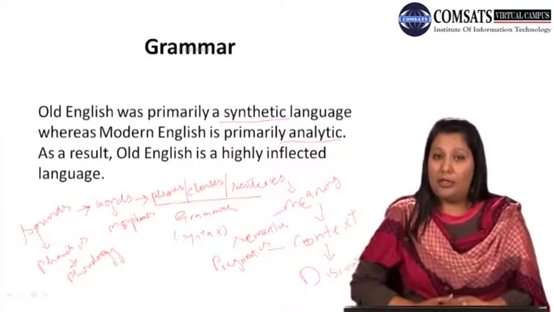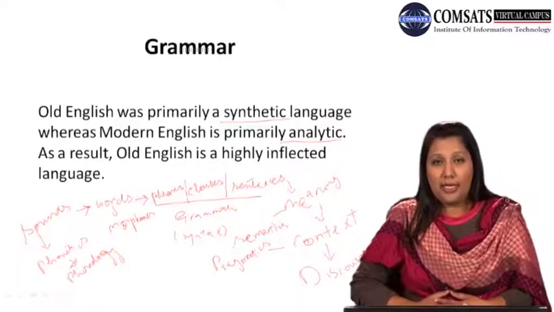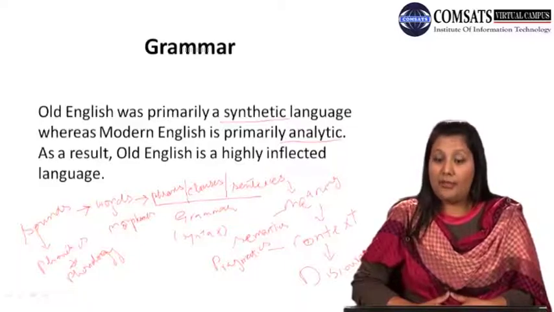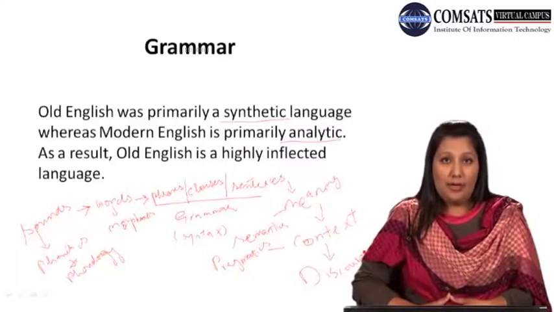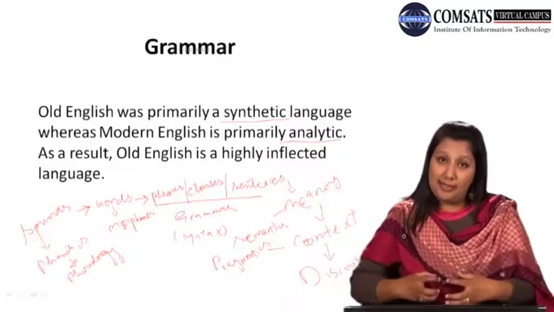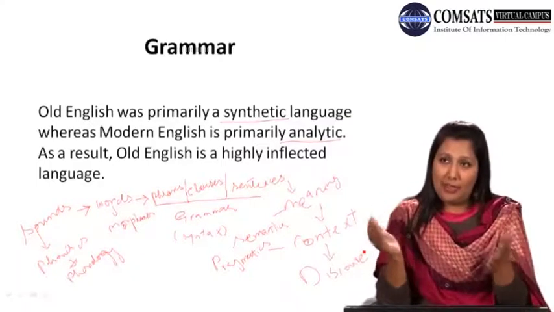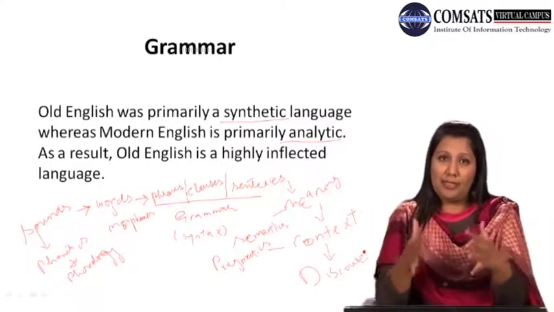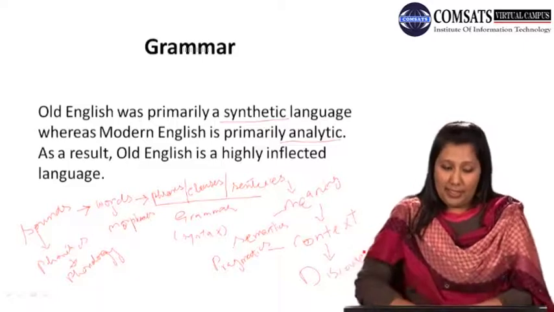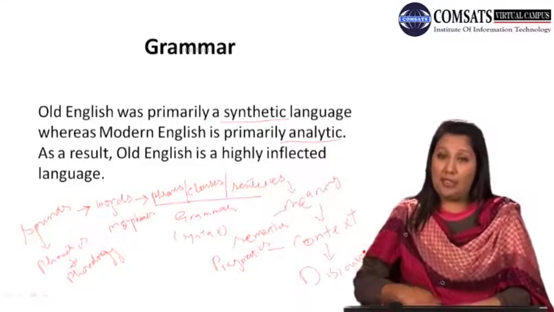This is how we can say that Modern English is much more analytic rather than synthetic, because Old English was more synthetic, where things were synthesized, as if it was a chemical formula, mixing up different things and making up one thing. As a result, Old English is a highly inflected language.